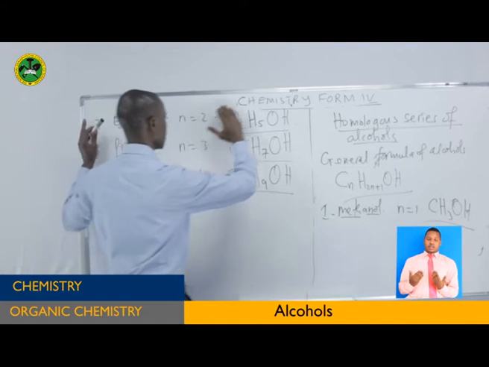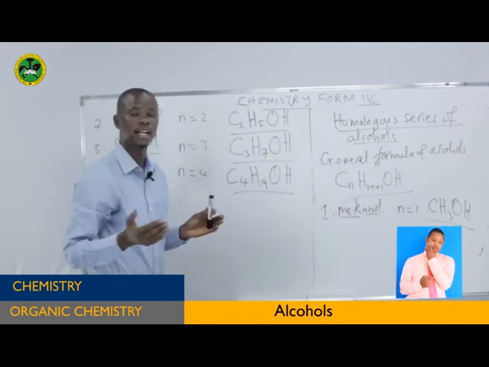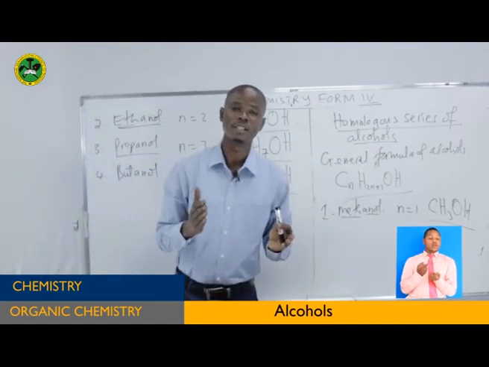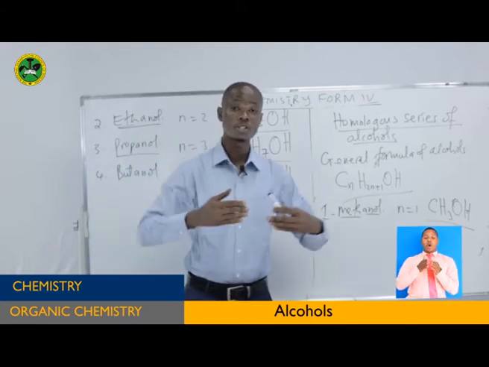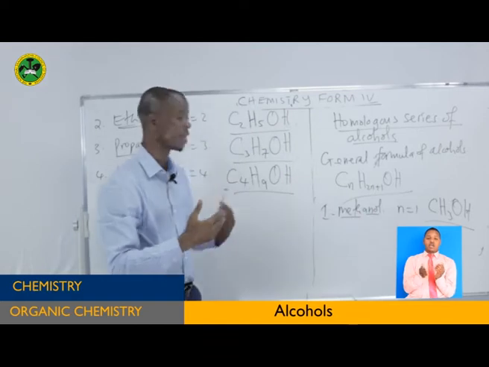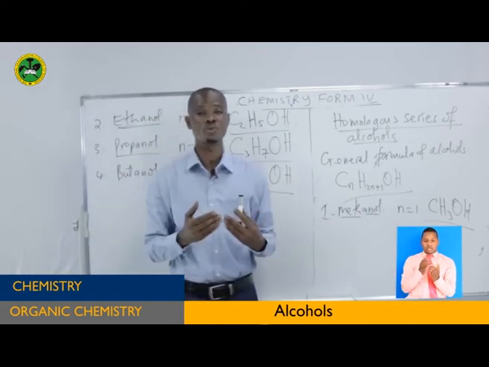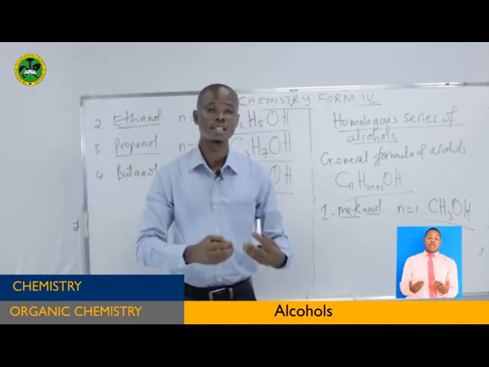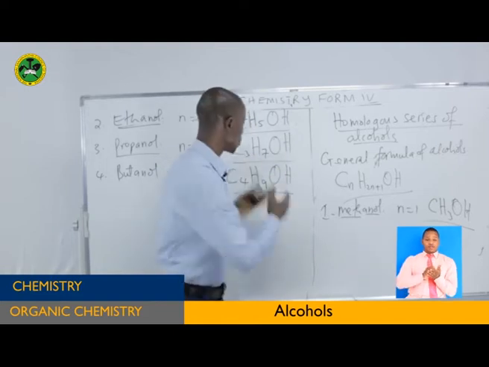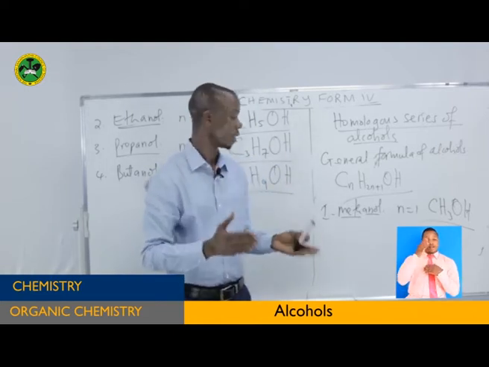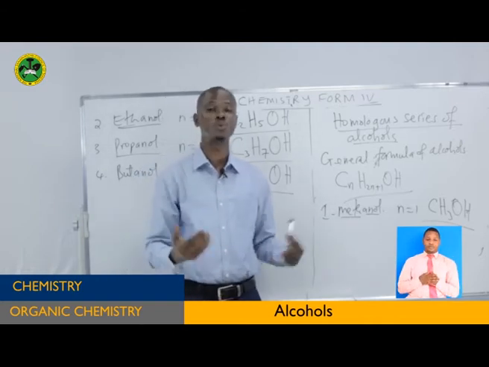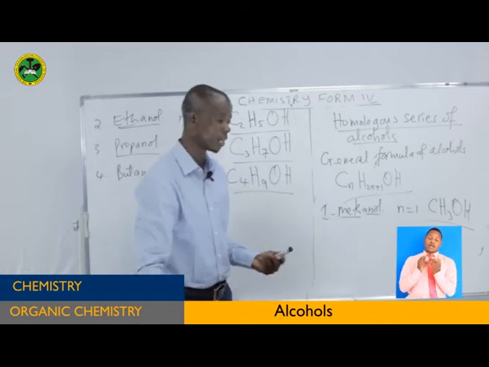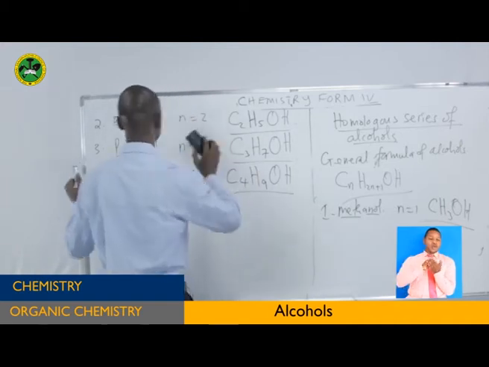Now after we have seen this one, can we represent these using the open structure and condensed structure? It is important as well to see how they are written, because some of the students don't know how to write these structures properly. So this will give you the knowledge when you are writing these. So when you meet the compound propanol, it is very simple for you to write them. Now let us go together to see how they can be written.